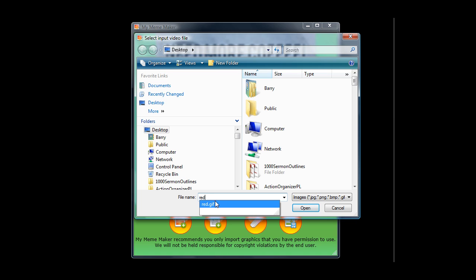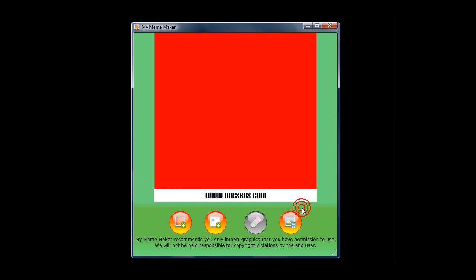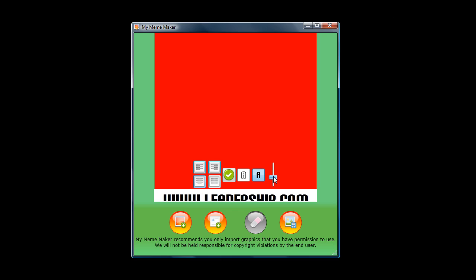I'm going to try one that's just a solid color in the background. And so let's say that I have a website for leadership, and it's called leadership.com. I don't really own that website. We're just showing you that for an example. Again, I can make it bigger. I could add text, whatever I want to do. I'm going to click the check mark.